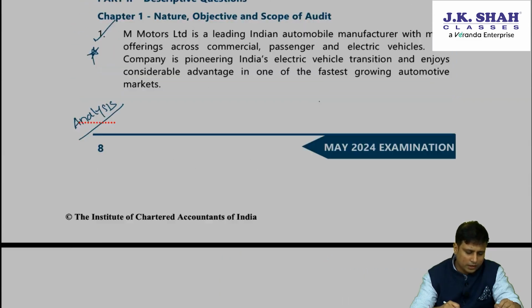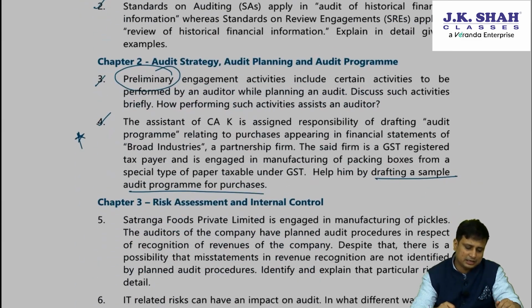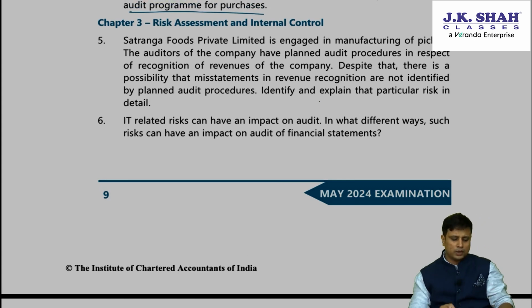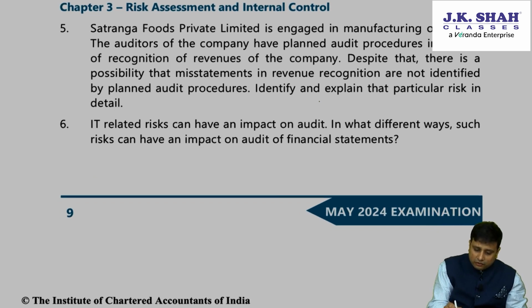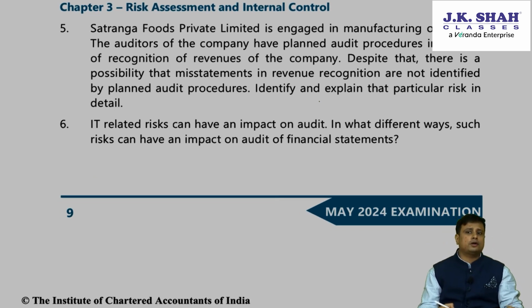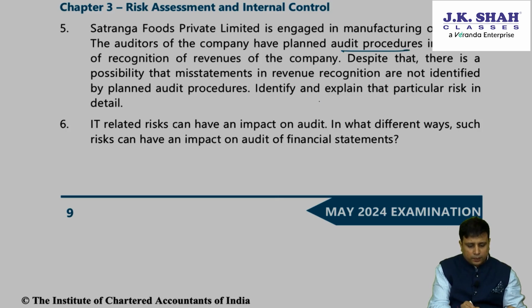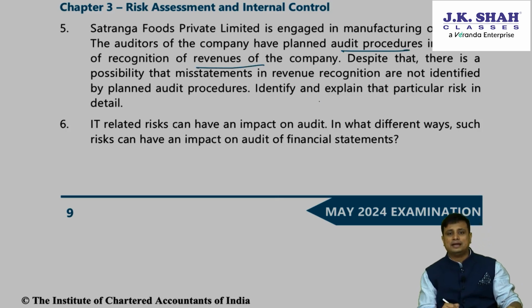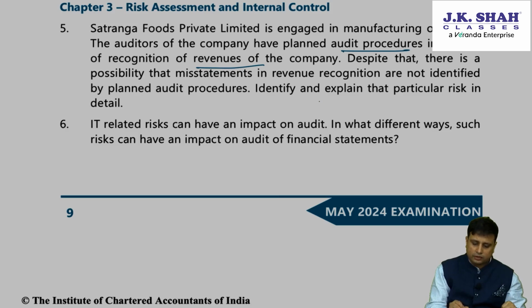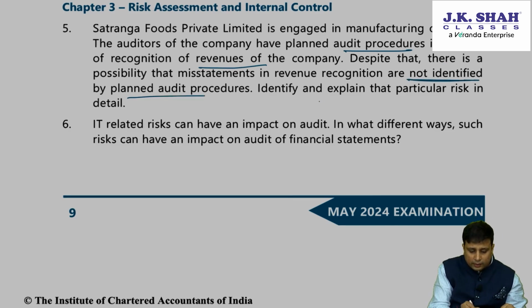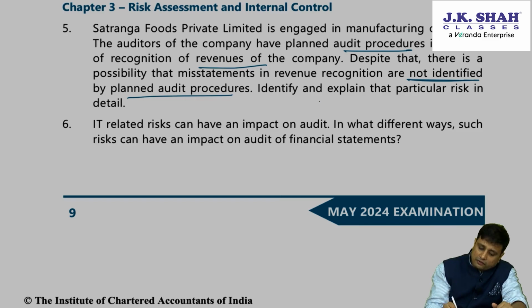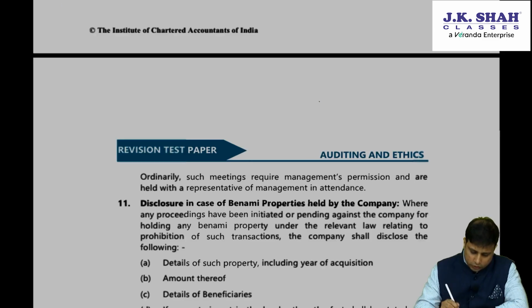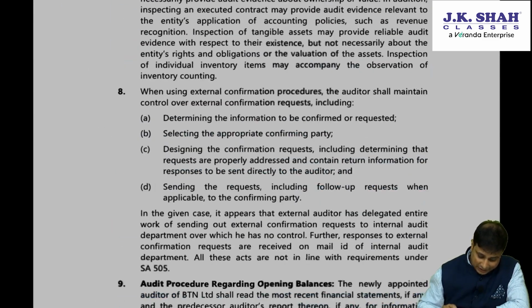So we are done with two chapters: one is nature, scope and objective, and the second is audit strategy, planning and programming. Moving ahead with risk assessment. Sataranga Foods Private Limited is engaged in manufacturing of pickles. The auditor of the company has planned audit procedures in respect of recognition of revenue of the company. Despite that, there is a possibility that misstatements in the revenue recognition are not identified by the planned procedures. Identify that particular risk in detail. So the risk they are talking about here is the detection risk.